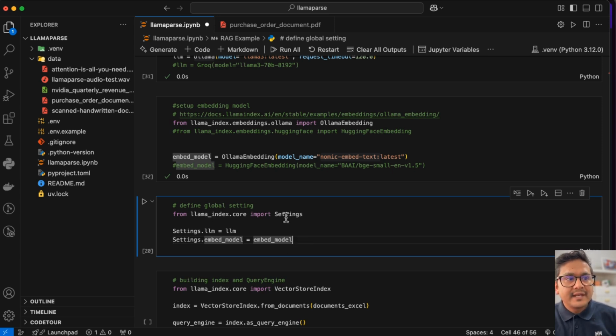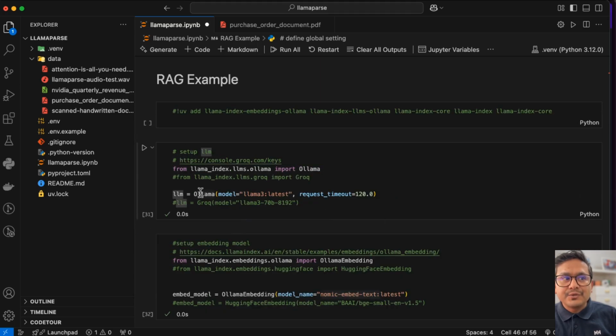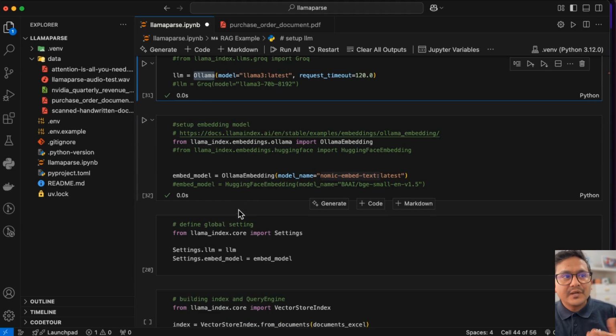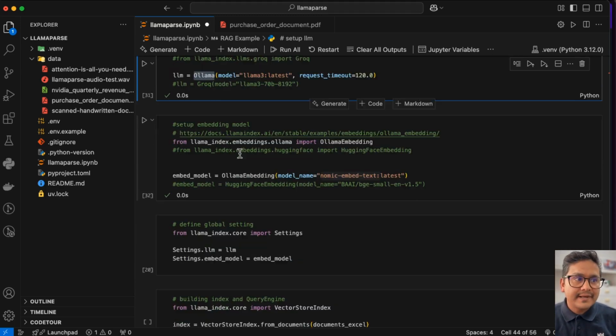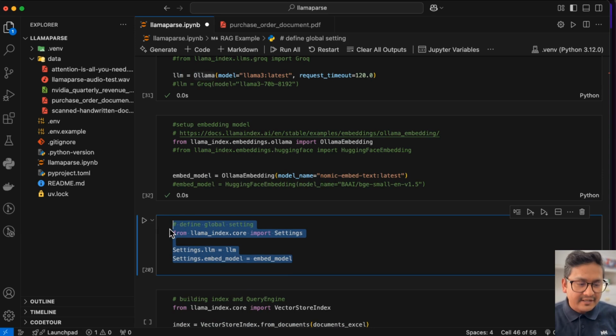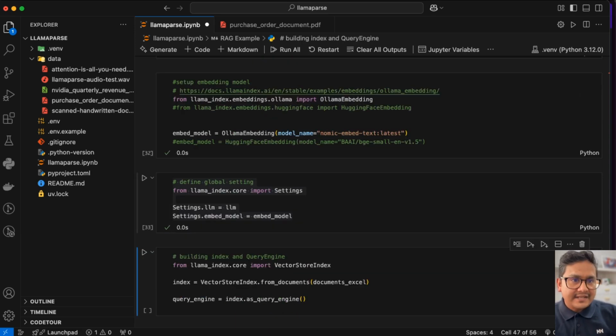So here I'm saying from llama_index.core import Settings, I'm saying Settings.llm equals LLM. Okay, I want to use Ollama models, maybe let's say Llama 3 from Ollama, and then I want to use nomic-embed-text from Ollama embedding. So I'm just mentioning this here so that it overrides that information.